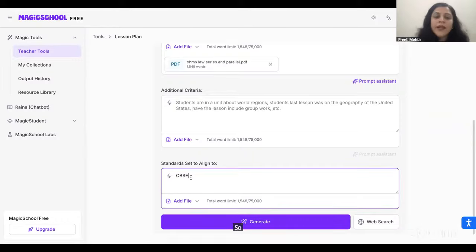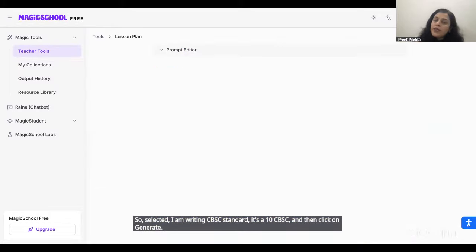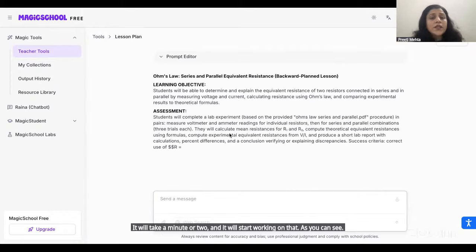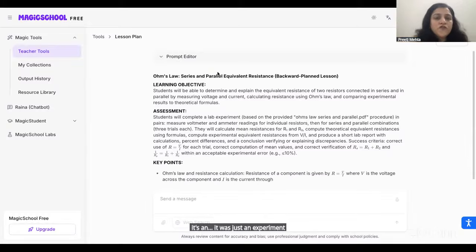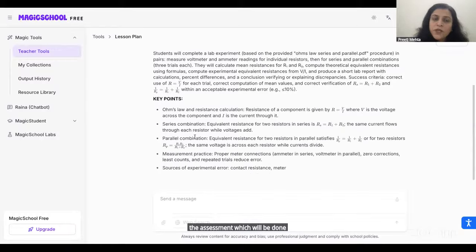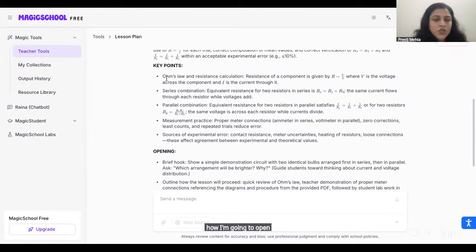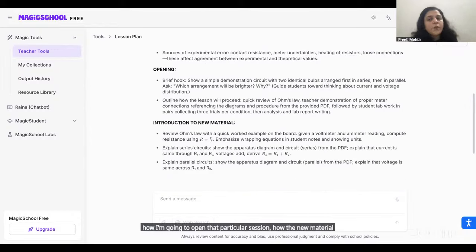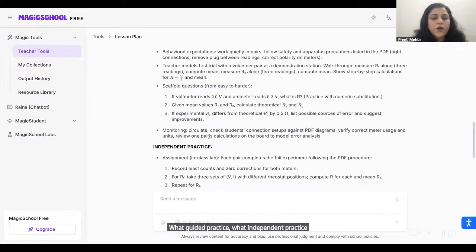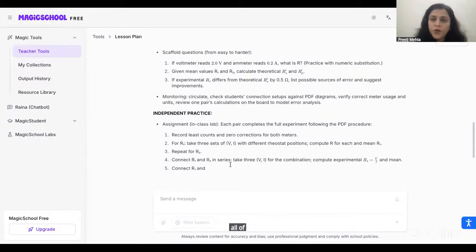So select it. I am writing CBSE standard. It's grade 10 CBSE, and then click on generate. It will take a minute or two and it will start working on that. As you can see, it was just an experiment. So it's first sharing the learning objective, the assessment which will be done, the key points which need to be discussed, how I'm going to open that particular session, how the new material is going to be introduced in that session, what guided practice, what independent practice we are looking forward to. All of them have been included.